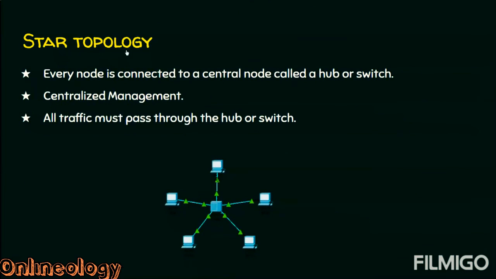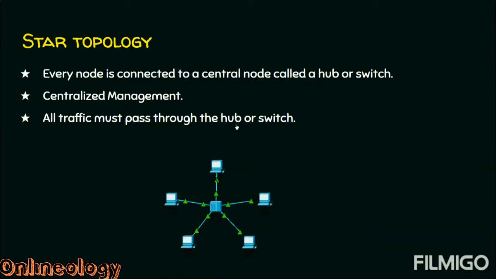Now we will see the third topology, the star topology. In this case, every node is connected to each other but not directly, but with the help of a central node. This central node can be a hub or a switch. We will deal elaborately with hub and switch in the upcoming lectures. For the time being, just make a note of this hub or a switch as a central device or a central node. And this is going to do the entire centralized administration.